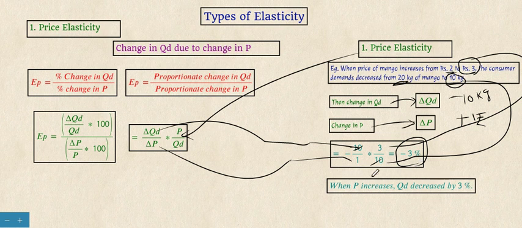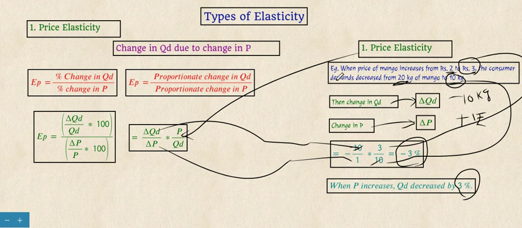With this we conclude that when price increases from 2 to 3 rupees, the quantity demanded decreased by 3%. So we can say that the elasticity is 3%. So it is high elasticity, very sensitive to the price change. The mango is very sensitive to the price change.